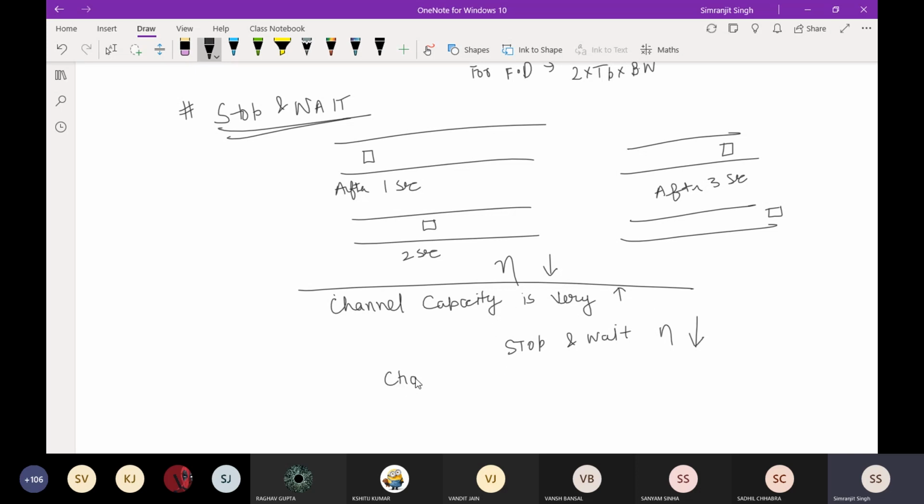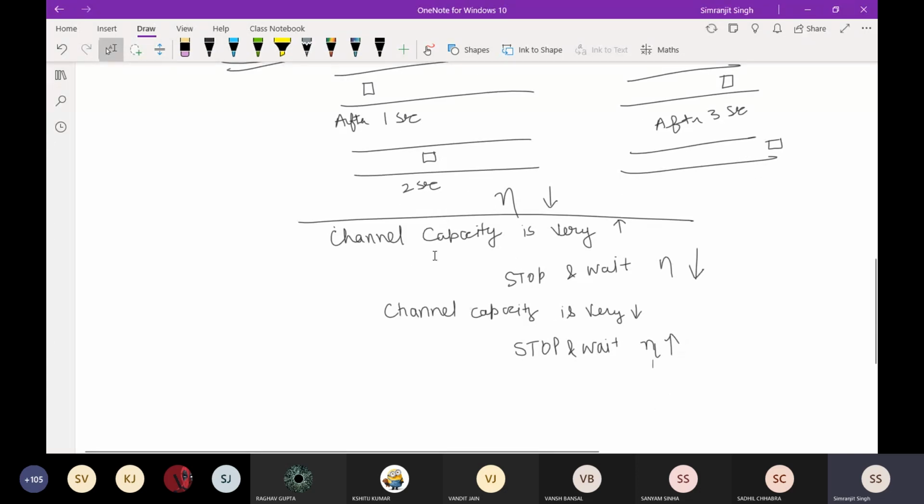But if the channel capacity of a wire is very less, suppose the wire is of very low standard and the channel capacity is very low, then if you use stop and wait protocol, the efficiency will be increased. It will be increased compared to this one, but it is not actually increasing much. Why is the efficiency of stop and wait protocol so low? Because the efficiency is given by 1 over 1 plus 2a. This is the formula for efficiency.